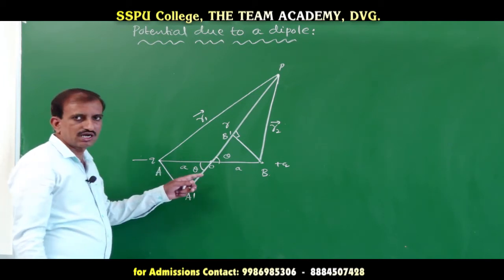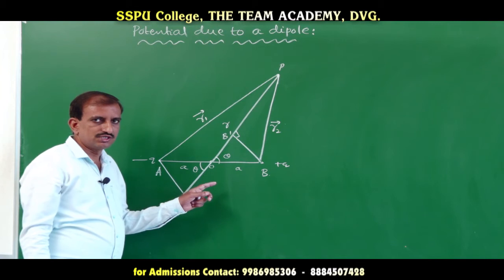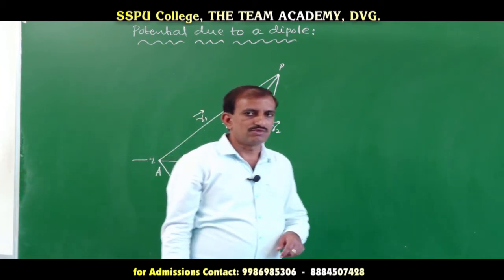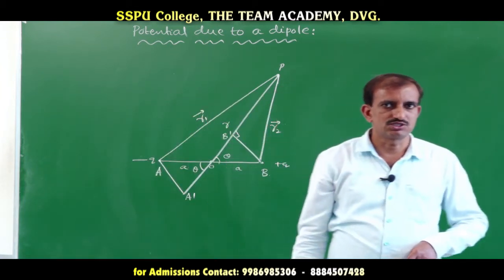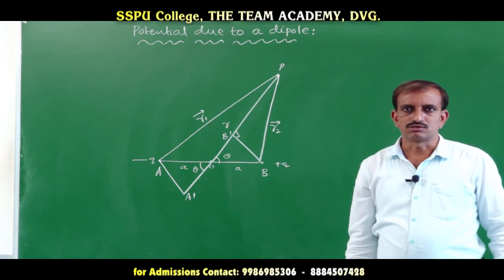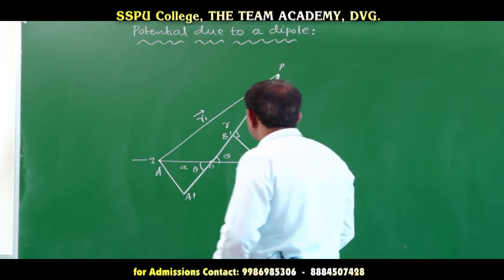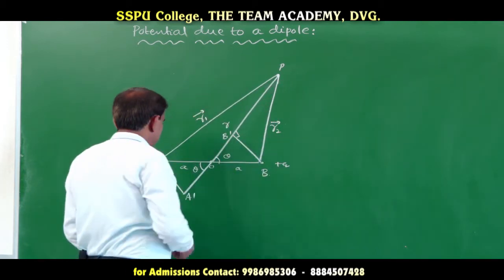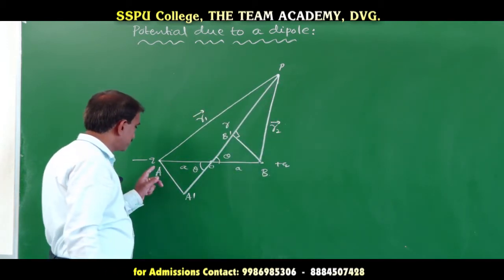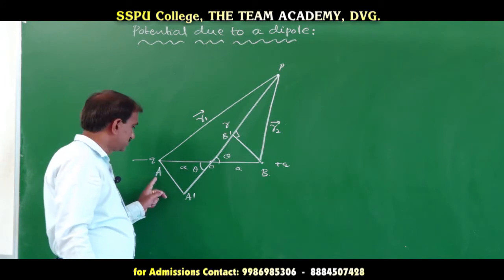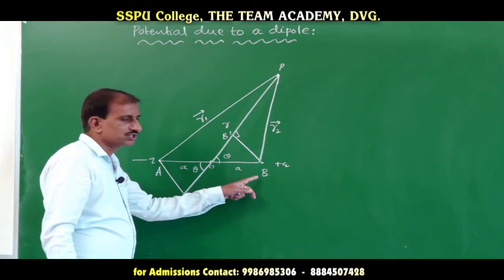The potential at point P is the sum of potentials due to the negative charge and the positive charge. So the potential at P is equal to the sum of the potential due to the charge at A and due to the charge at B.